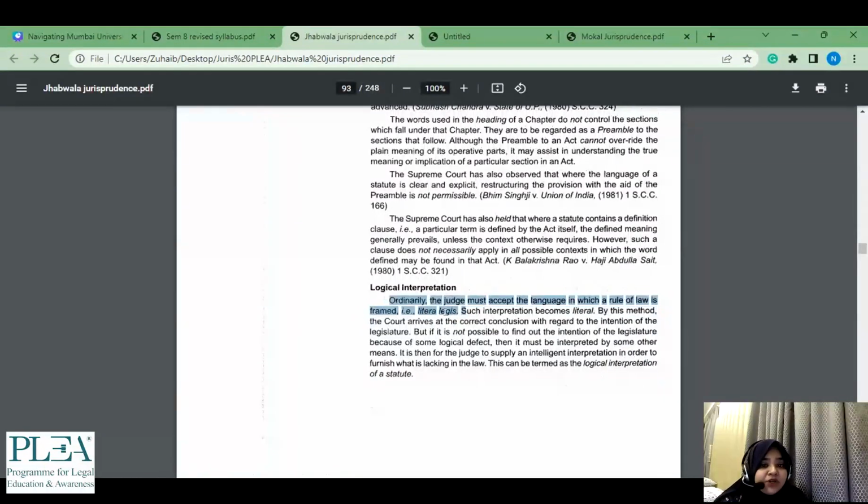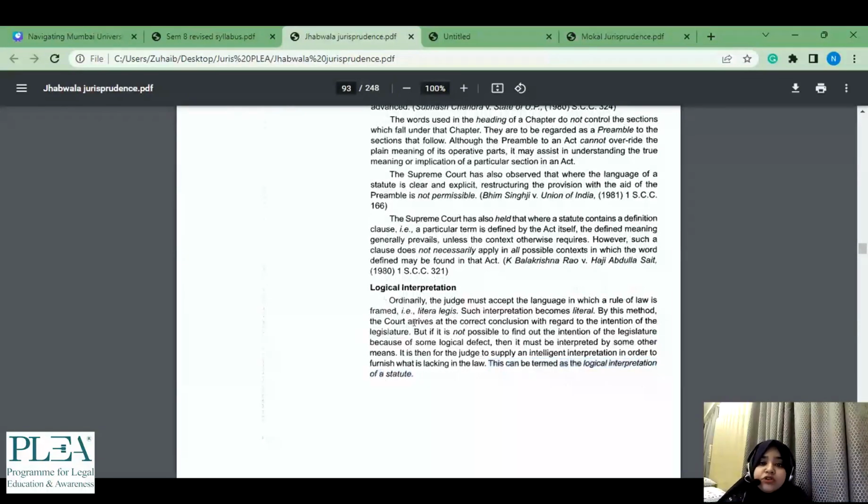Why? Because what it says, ordinarily the judge must accept the language in which a rule of law is framed, that is literal. Like such interpretation becomes literal. By this method, the court arrives at the correct conclusion with regard to the intention of the legislature. But if it is not possible to find out the intention of the legislature because of some logical defect, then it must be interpreted by some other means. It is then for the judge to supply an intelligent interpretation in order to furnish what is lacking in the law. This can be termed as logical interpretation.